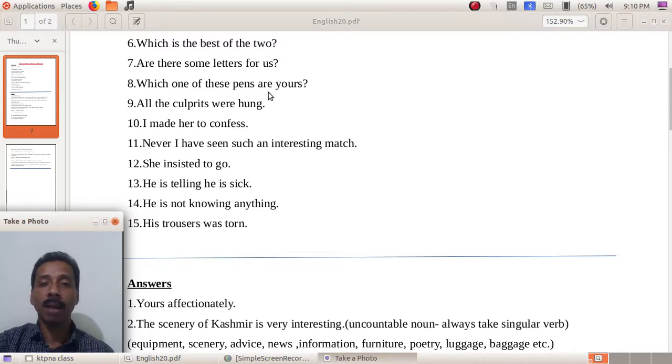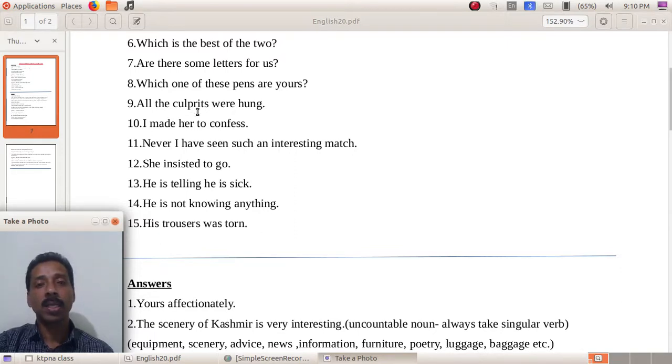Many pens are there, but from among many, one belongs to a particular person. So which one of these pens is yours? Because the subject is one pen. So is yours.